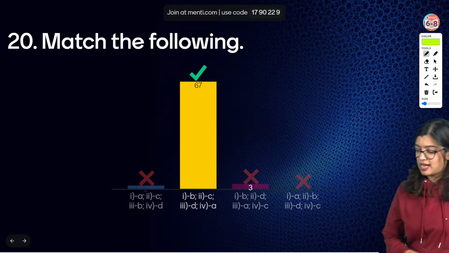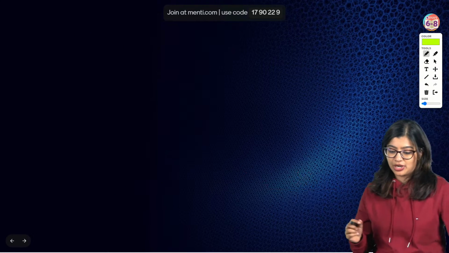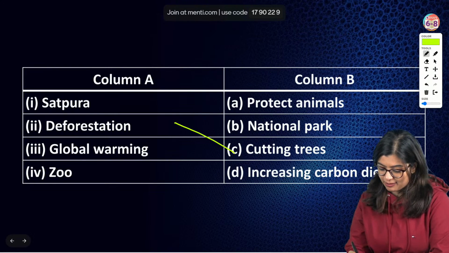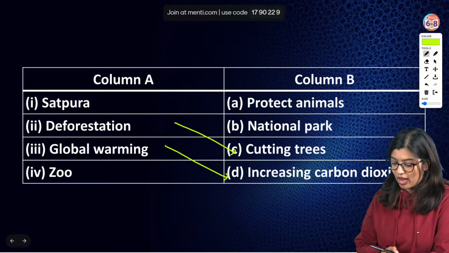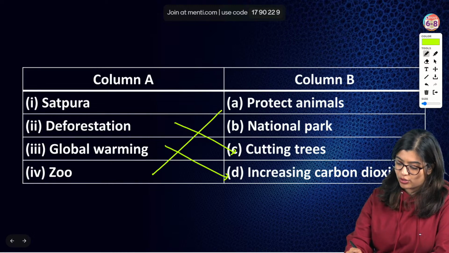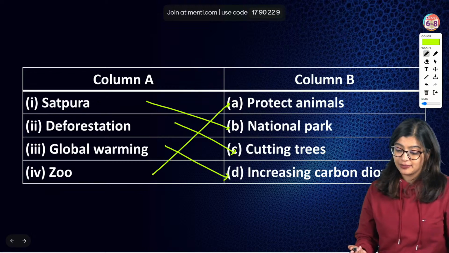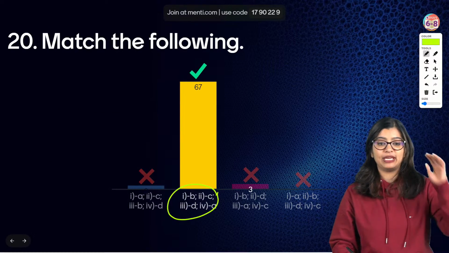Okay, time is up and well done students, well done. So now of course if you see, we know that deforestation is nothing but cutting of trees. Global warming is because of increasing level of carbon dioxide. We know that zoo right here protects animals. Satpura is an example of a national park. So in this case what do we see? The correct answer is option B.